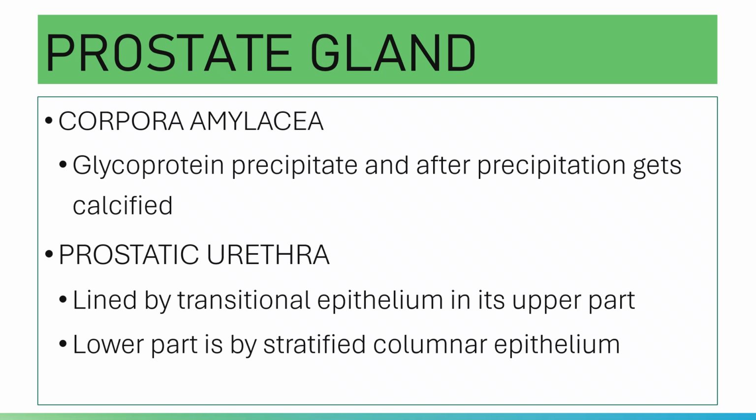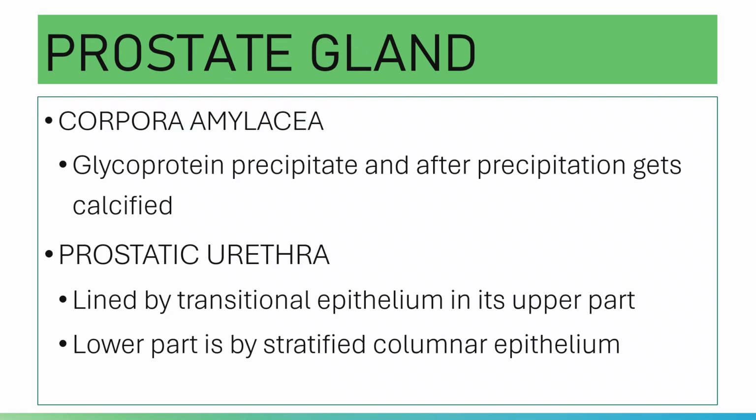Again, your corpora amylacea show a concentric lamellar arrangement. According to some references, the number of corpora amylacea increases with advancing age.